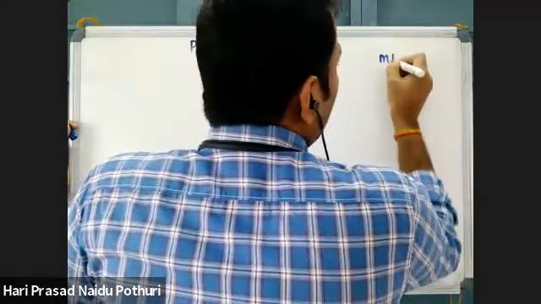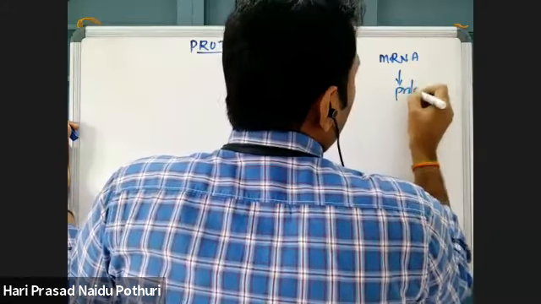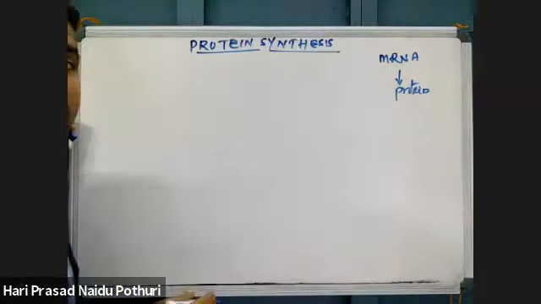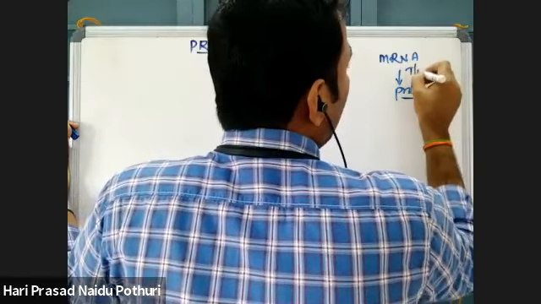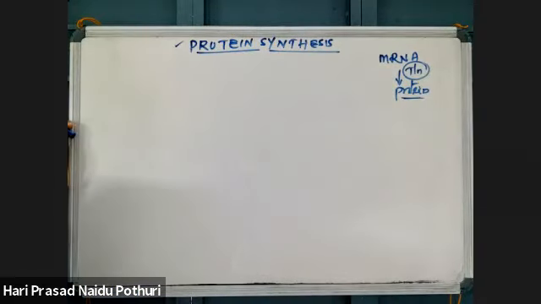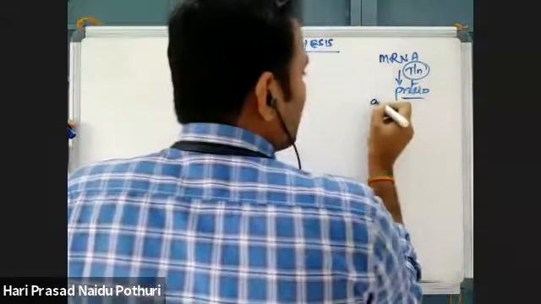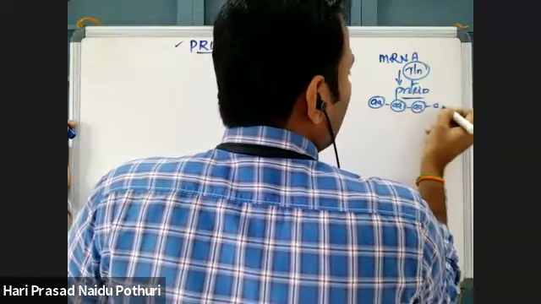Based on mRNA, there is synthesis of a protein. So RNA dependent protein formation or protein synthesis is called translation or protein synthesis. How will proteins be made? By joining amino acids together with the help of peptide bonds.